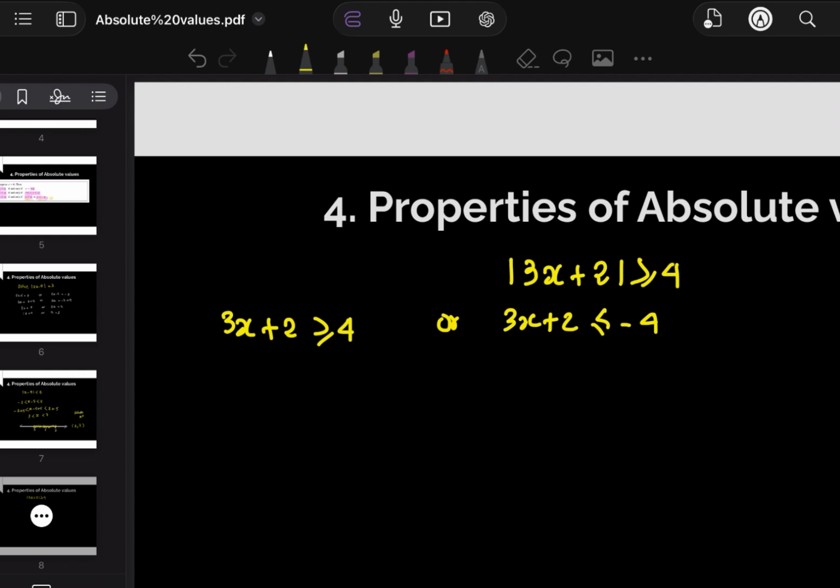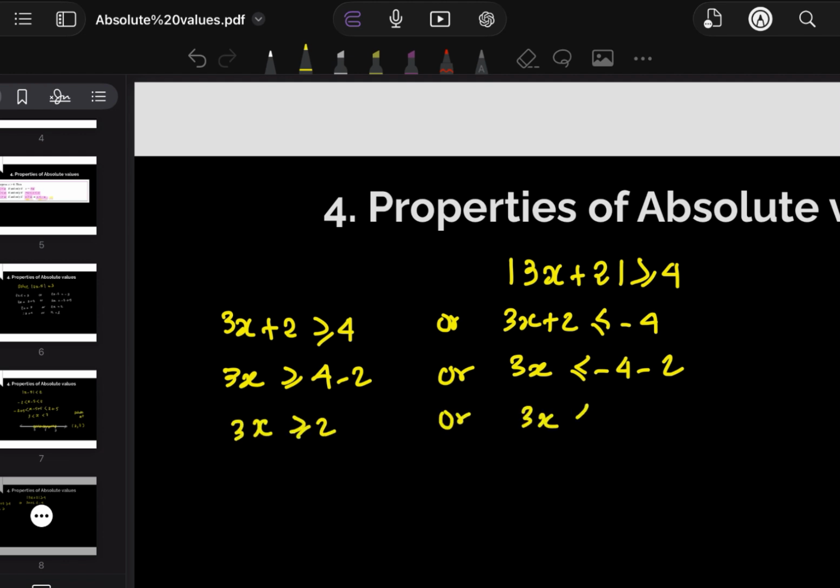Okay, so we subtract 2 from both sides, so we have 4 minus 2, and we subtract 2 from both sides, we get negative 4 minus 2, which is negative 6. And we have 3x greater than or equal to 2, or 3x less than or equal to negative 6, right? So x greater than or equal to 2 over 3, or x less than or equal to negative 6 over 3. So we have x less than or equal to negative 2. So these are the two answers.